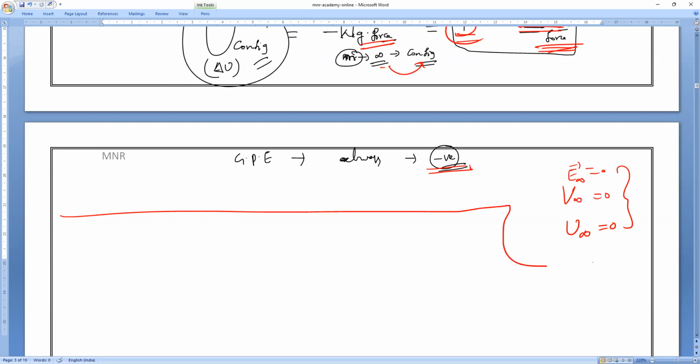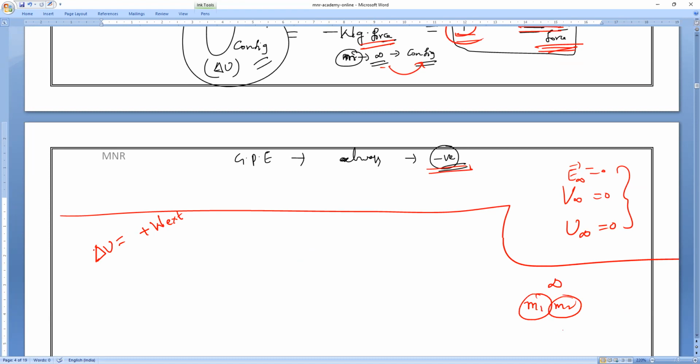Now let us prove the second formula, and we'll derive the configuration of a system. So now let me take change in potential energy is equal to positive work done by the external force. Let me consider two masses m1 and m2 present at infinite distance. Now I have brought m1 mass. Now I want to see at a point P, which is r away from m1.